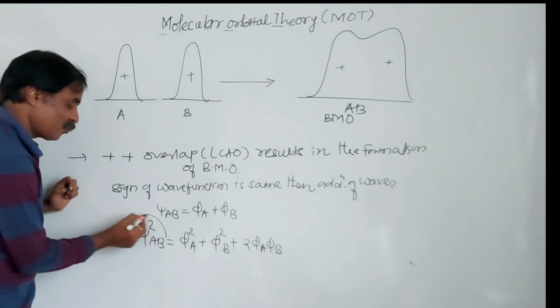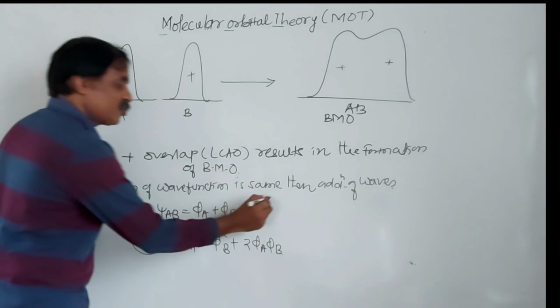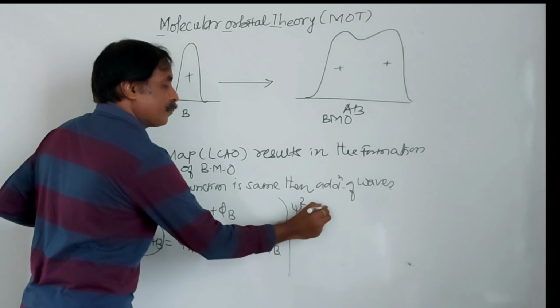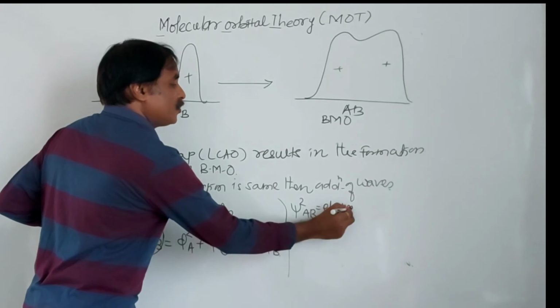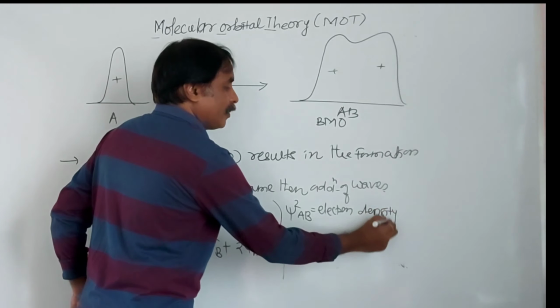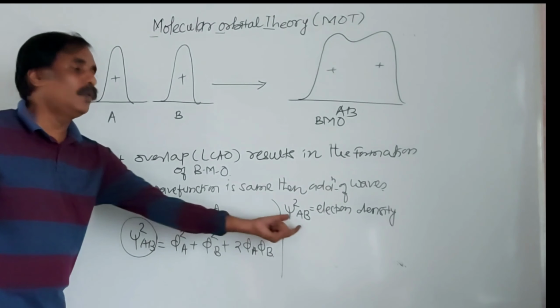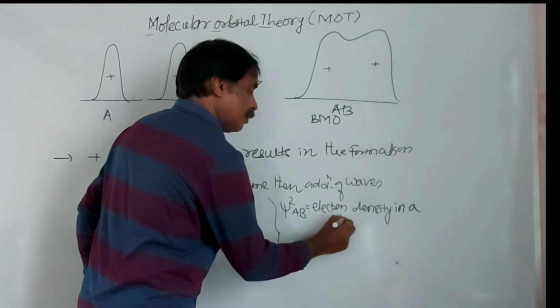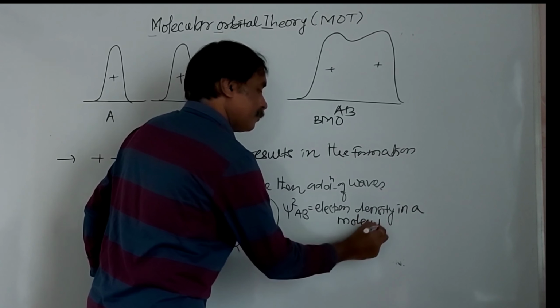See here, this psi square AB indicates electron density in a molecule AB.